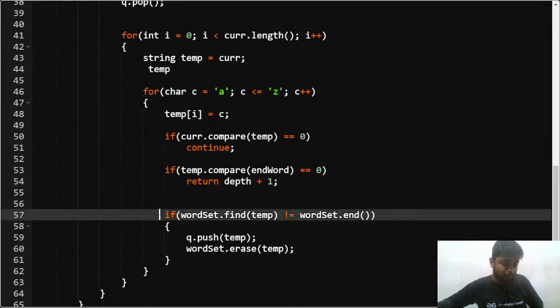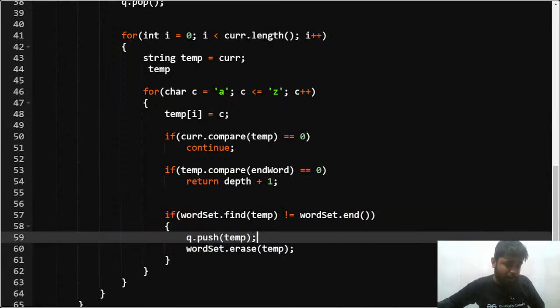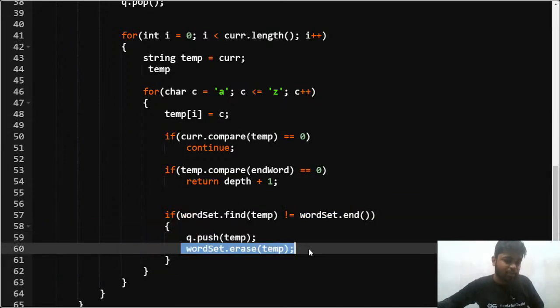And if the new word that I'm making is present in the map, I'll push it into my queue and I'll erase it from the map, so that I am not stuck in an infinite loop, right?